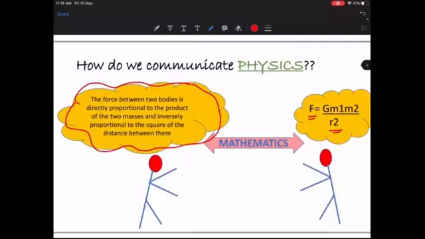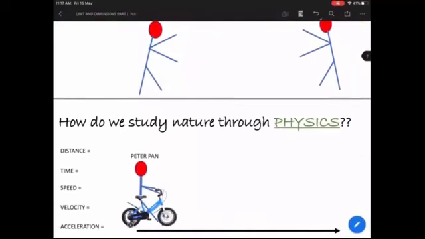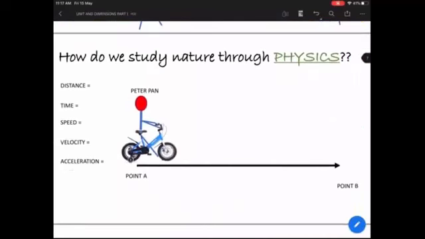Most of us talk mathematics if we want to interpret some physics law or principle. So math is very, very important when we are studying physics. Now, physics helps us to understand various activities around us. So let's understand how physics as a subject helps us to study activities around us.